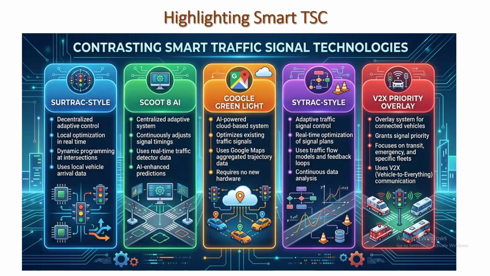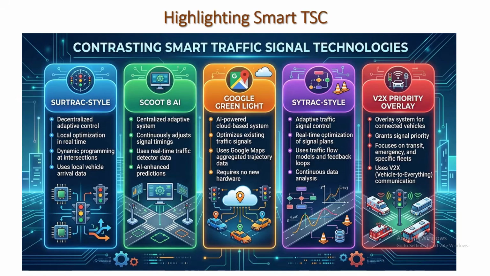We can see that the SURTRAC-style uses decentralized adaptive control. It optimizes locally in real time. It uses dynamic programming at the intersection and uses the local vehicle arrival data. However, SCOOT 8 AI uses a centralized adaptive system, continuously adjusts signal timing, and uses real-time data from the detector and the AI-enhanced prediction it provides. Then regular SCOOT is the earlier model; SCOOT 8 AI is the advanced model of SCOOT.